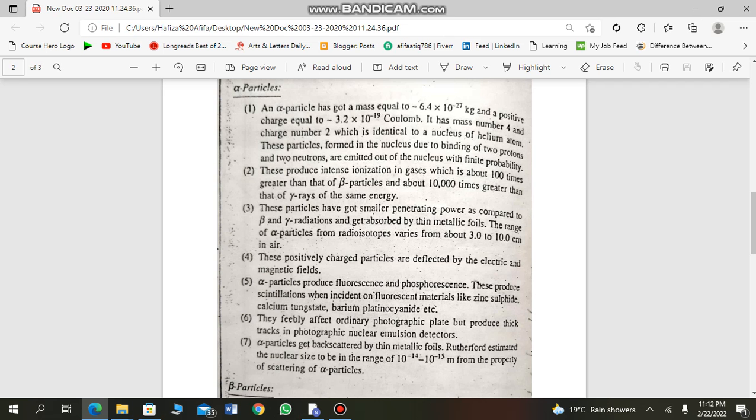Then alpha particles produce fluorescence and phosphorescence phenomena. These produce scintillations. They feebly affect ordinary photographic plates. Alpha particles get back scattered by thin metallic foils. Rutherford estimated the nuclear size to be in the range of 10 raised to the power minus 14 to 10 raised to the power minus 15 meter from the property of scattering of alpha particles.